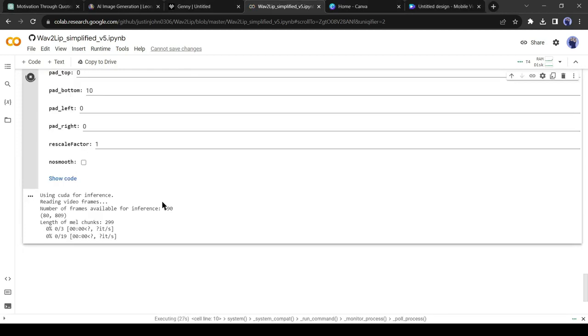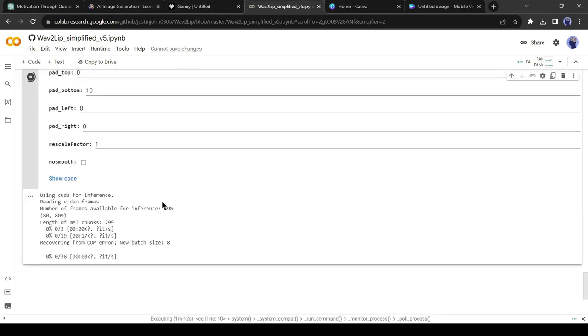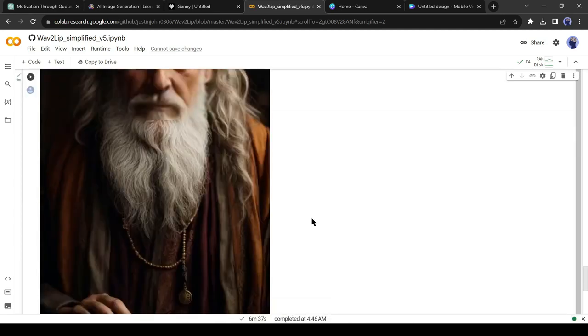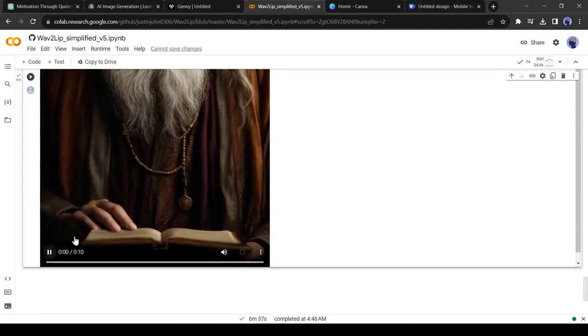Now this AI tool will analyze our video and audio file and will create lip sync. This process will take some time. Let's skip this part. Okay, our video is now ready.